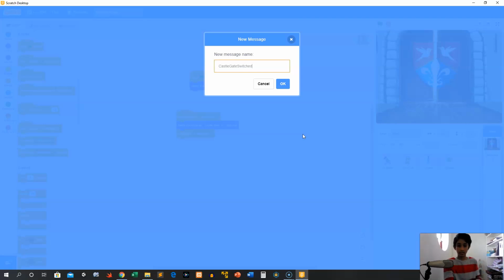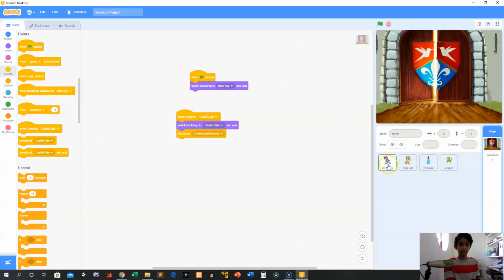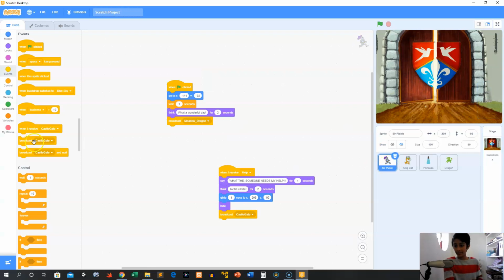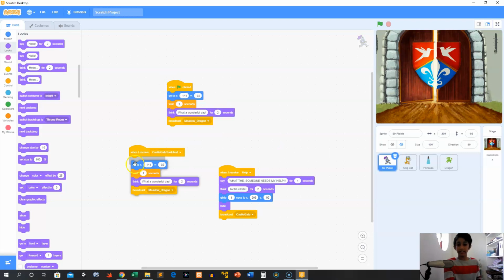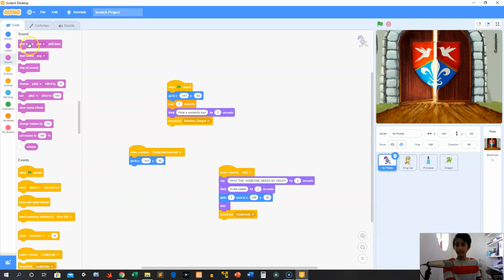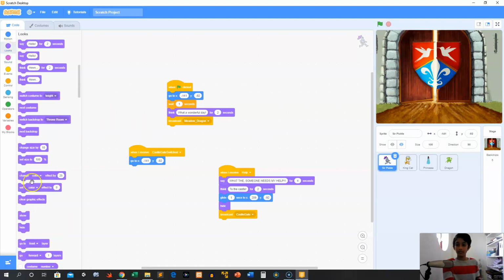switched, just like that. And then we're going to go into Sir Pickle's thing, and we're going to say, when I receive the message castle gate switched, I want to, obviously, grab that go-to block, we'll duplicate that, and then take that out, and then we can put all this show. So now he'll show.